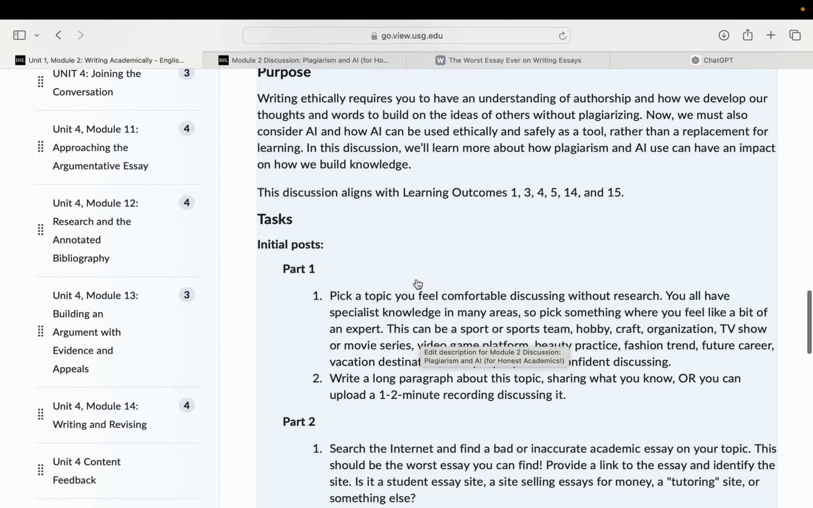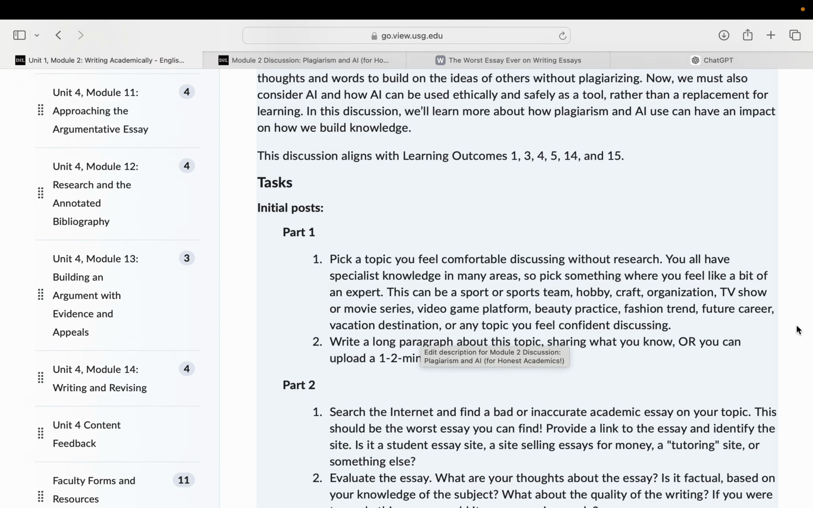For the initial post, you need to pick a topic that you feel comfortable discussing without research. This is anything that you know a lot about. Think about what's on your TikTok page. Think about what sports and hobbies you follow, all of that sort of stuff. Pick something that you know about, you don't need to do any research, and write us a long paragraph about this topic. A long paragraph is going to be about 150 to 200 words.